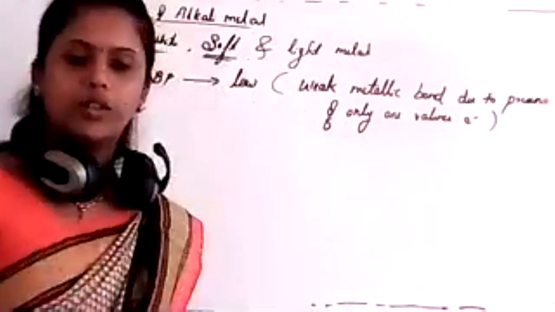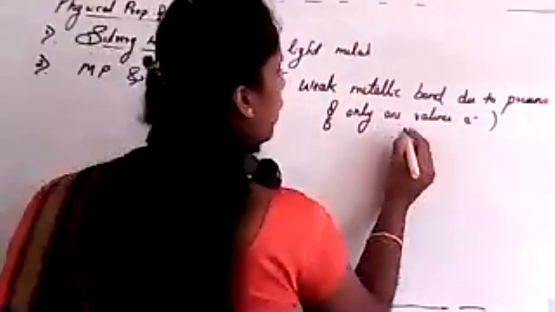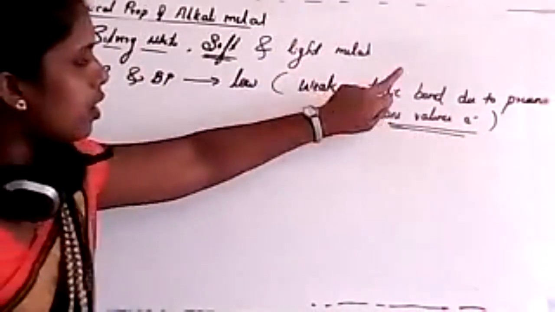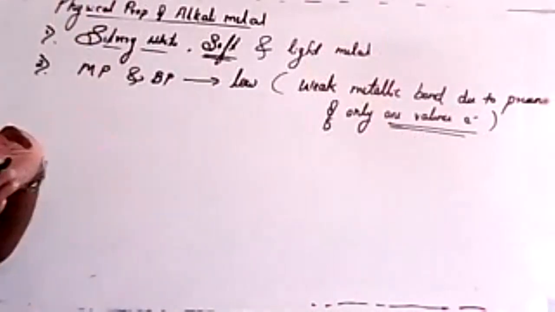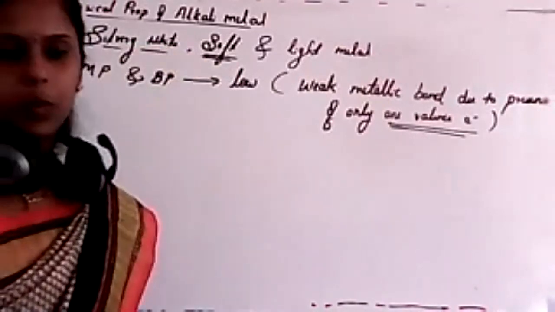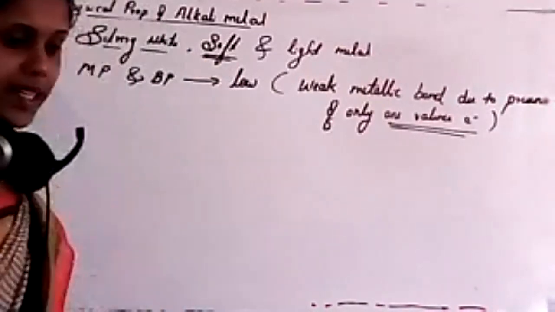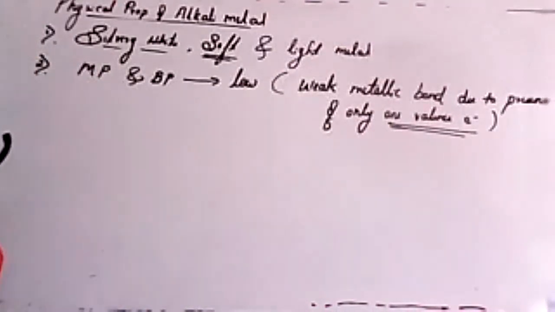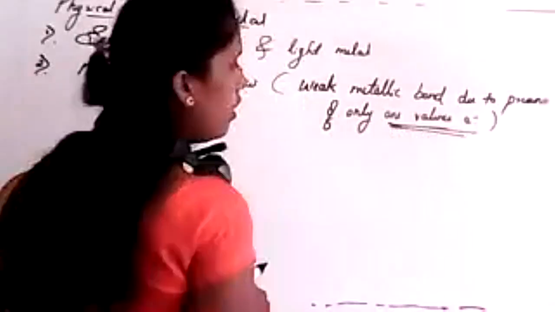The metallic bond is formed by only one valence electron, so it is a weak metallic bond, and for that reason it has a low melting point and low boiling point. Is it clear? Why does it have a low melting point and boiling point? Because of weak metallic bond. But why is there a weak metallic bond? Because there is only one valence electron.